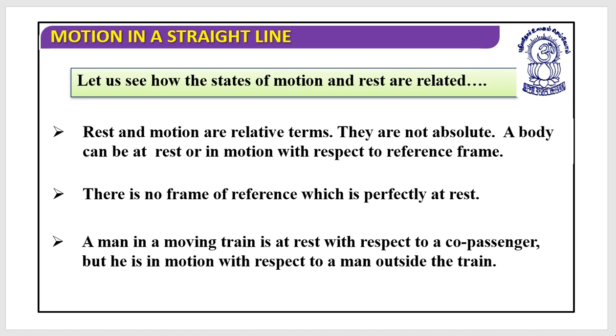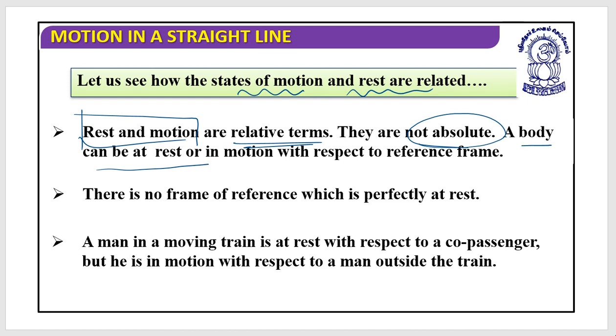So let's see how the sets of motion and state of rest are related with each other. We can say this: rest and motion are relative terms. They are not absolute. What does it mean? A body can be at rest or in motion with respect to a reference frame.